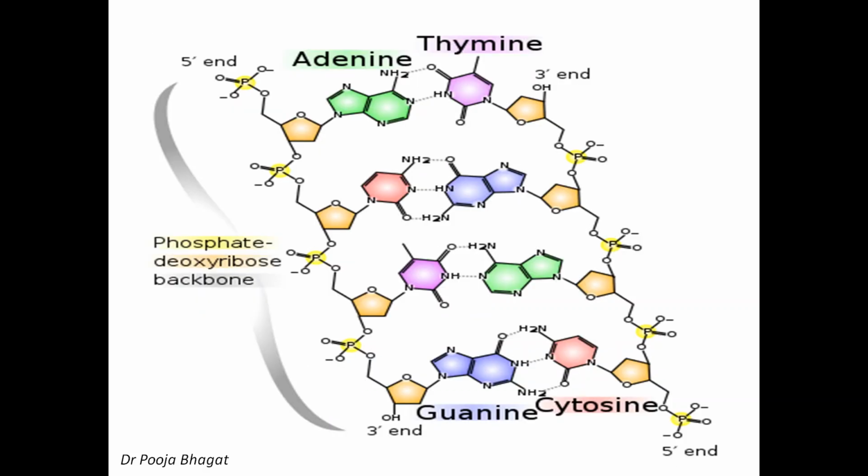Okay. Now this is the structure of DNA. See, here this is phosphate group, ribose, phosphate, ribose, phosphate, ribose, phosphate, ribose. So this is the backbone of one strand. See here, ribose, phosphate, ribose, phosphate, ribose, phosphate, ribose. So this is the backbone of the other strand. Number two, see here, this phosphate group is present at the fifth position, CH2OH, fifth position. So this is the 5' end.